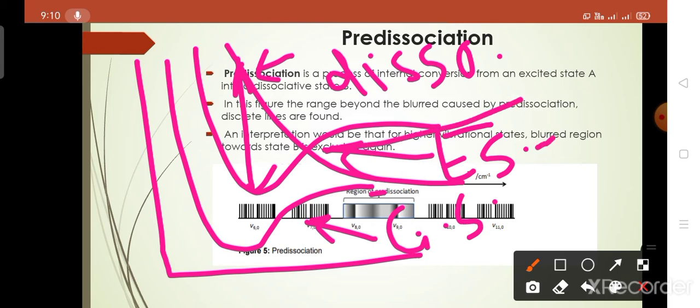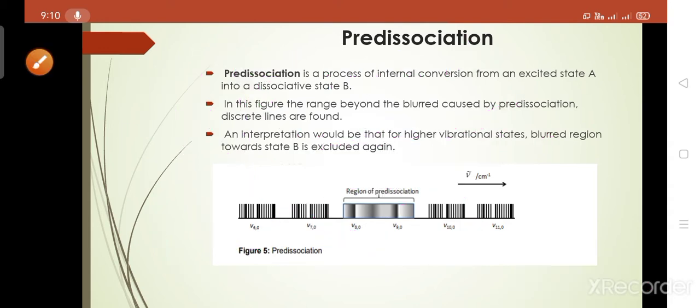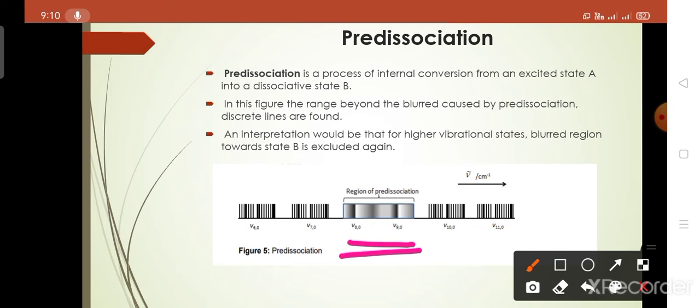Here the conical intersection takes place between these two energy levels. And when this conical intersection takes place, then a blurred region occurs between these two states. This is caused due to the intersection between these two states. In the first region, the lines are discrete.